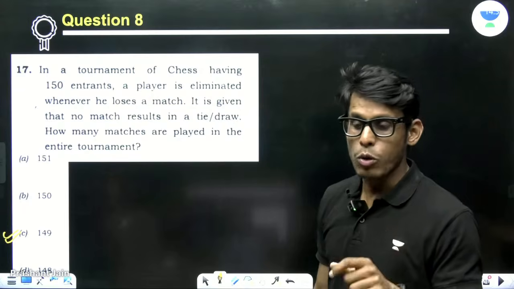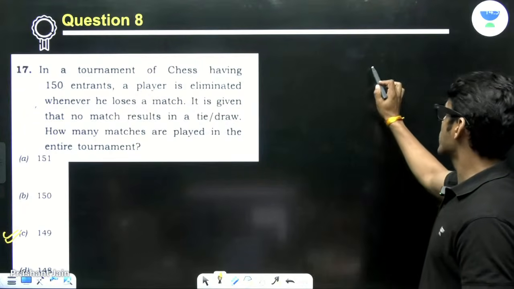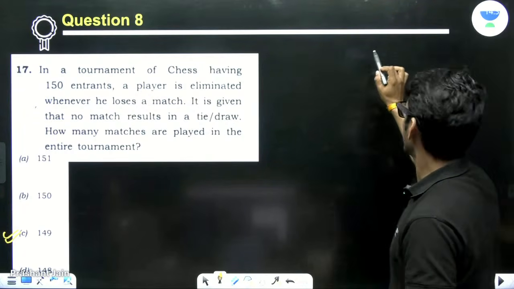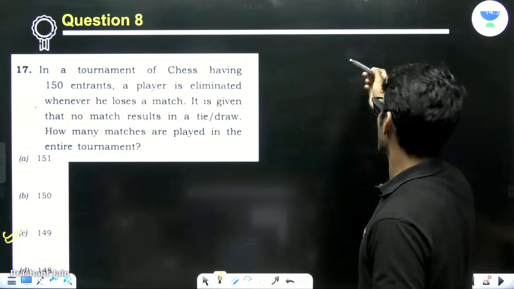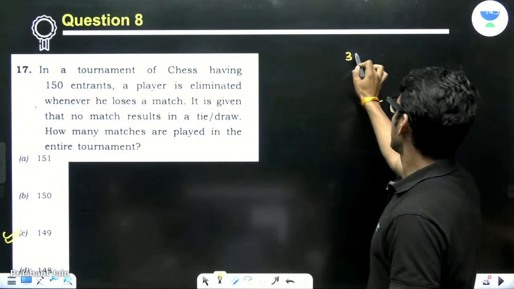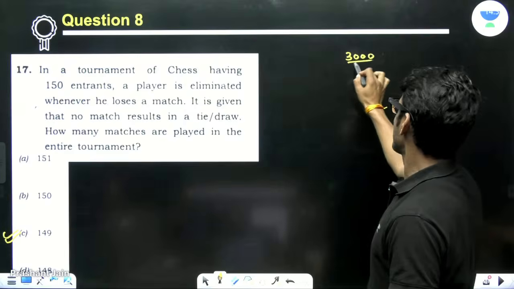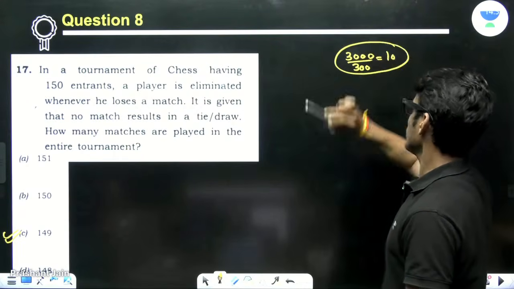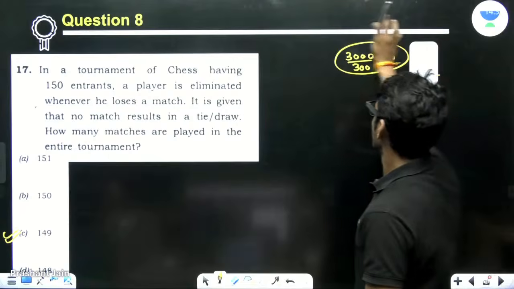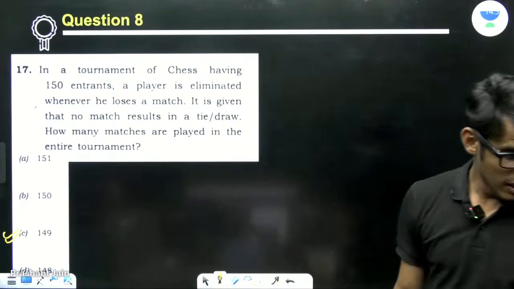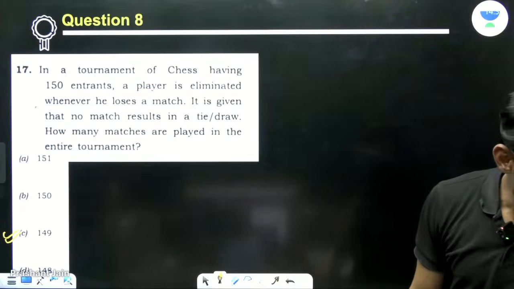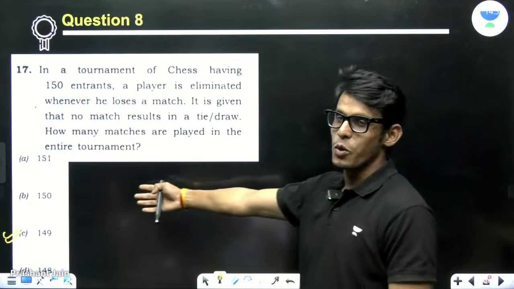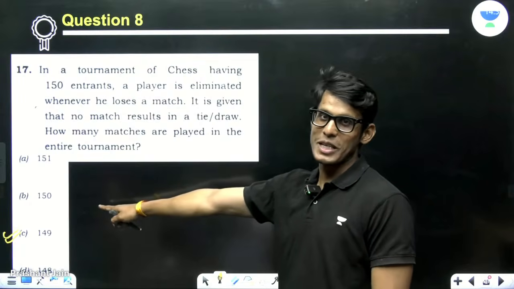In the last problem, how did we reach 10 seconds? Shweta, look, tell me. 3000 upon 300. We had assumed the speed as 300, so the answer came out to be 10. Right? That's how 10 seconds came. Is it simple? This one was simple. Come on, you have to agree. This was very simple.